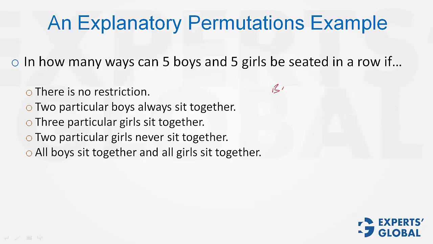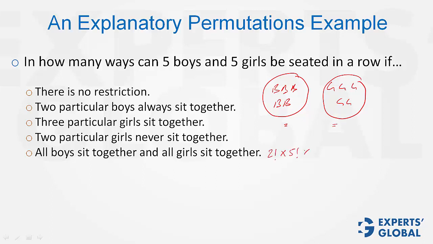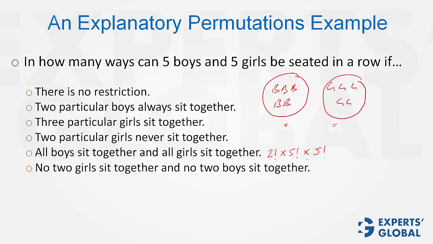All boys sit together, so boys become one entity, and all girls sit together, they become one entity. The 2 entities can be shuffled in 2 factorial ways, and now each entity can be shuffled in 5 factorial ways. That's the answer. This is very interesting.